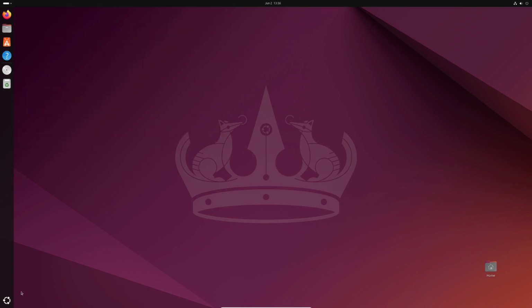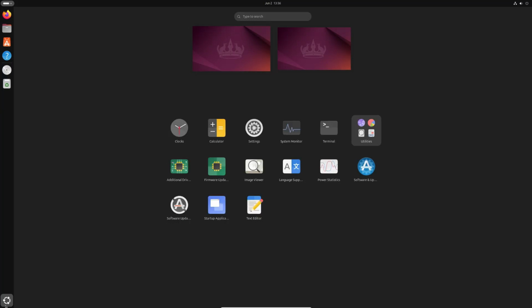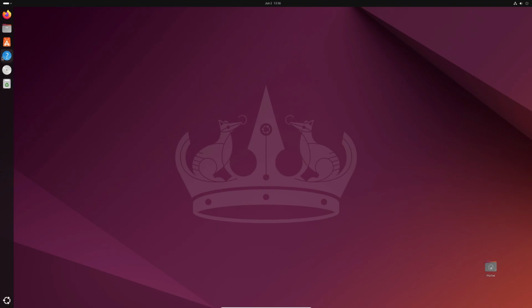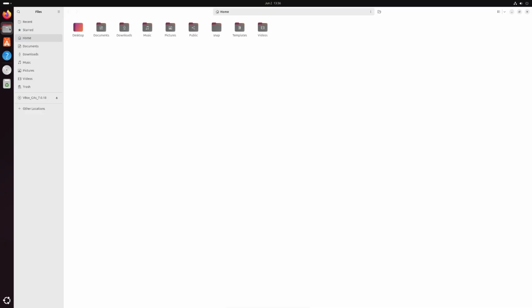To access all your applications, click on the Show Applications button at the bottom of the dock. This opens the applications overview where you can search and launch any installed application. Now here are the files. This is my home directory. Like in Windows, we have C, users, and then your username, and inside that you have downloads and documents. Similarly, in Ubuntu, we have the home directory. Inside this, we have the documents folder, downloads, and so on.